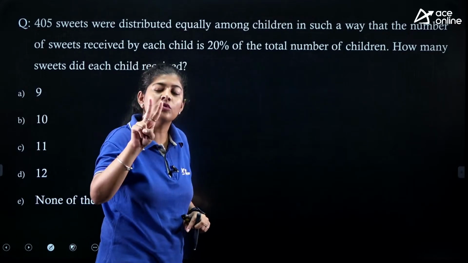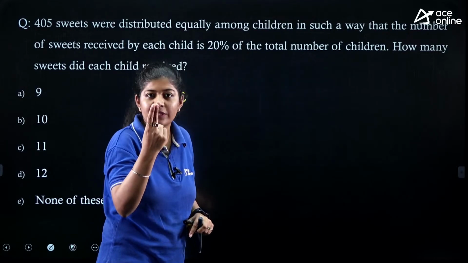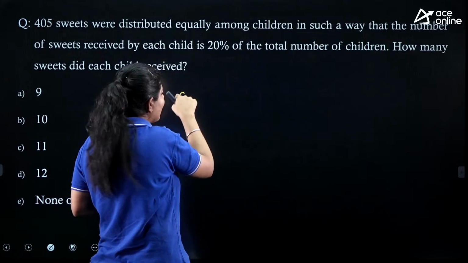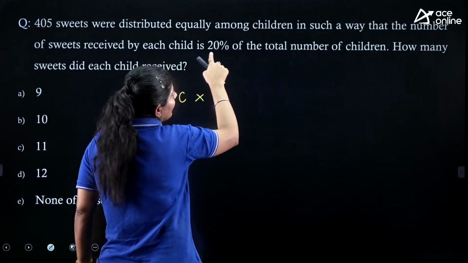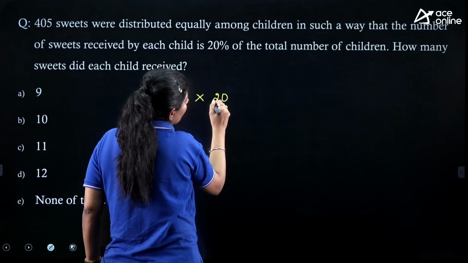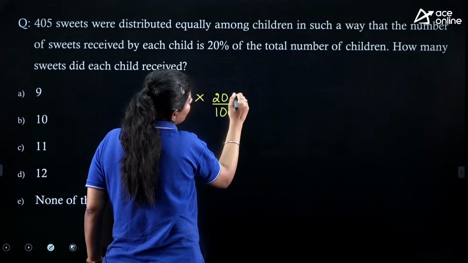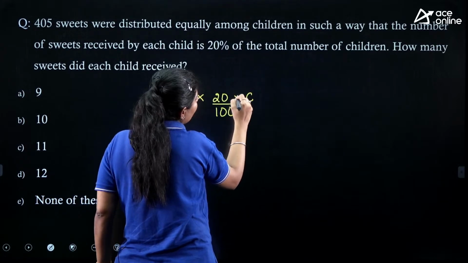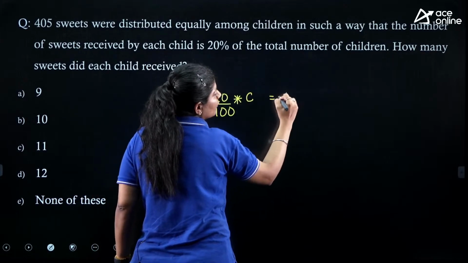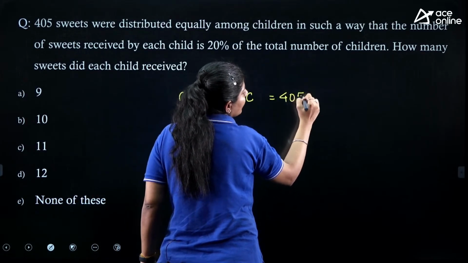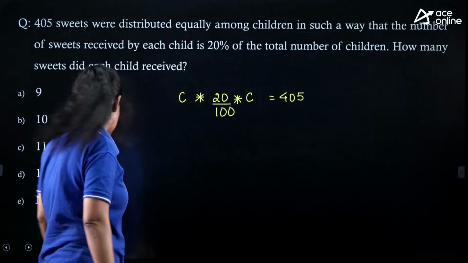If we have two children, then each gets two sweets. So if we have C children, then each is getting C sweets, which is equal to 20% of the total number of children. That means this value should equal 405. This is what the question is trying to say.